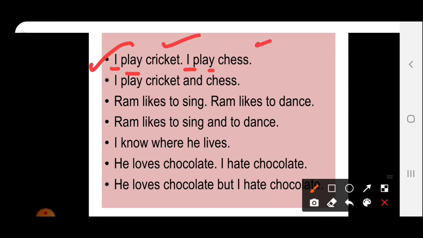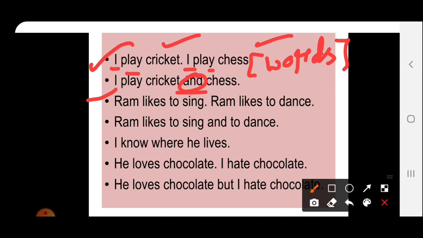But cricket and chess are two different words, two different objects. So when we combine these, how will we write? I play cricket and chess. We have used here one word, that is and. Right? Now see the next sentence.